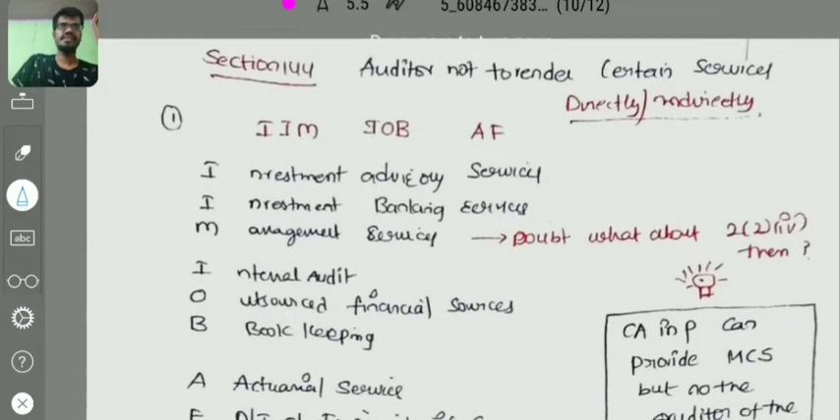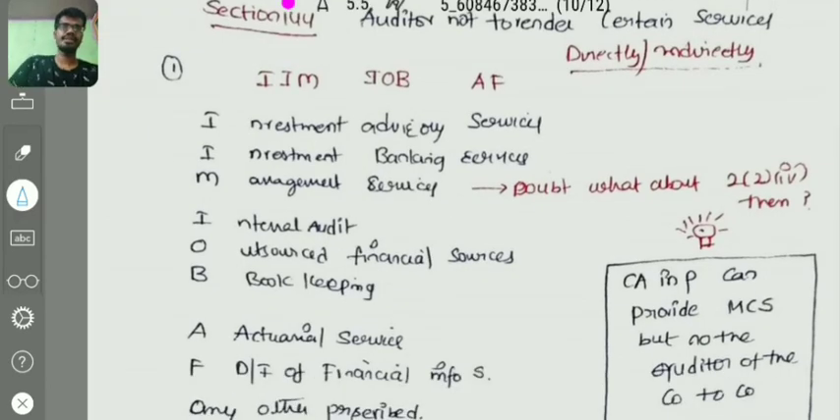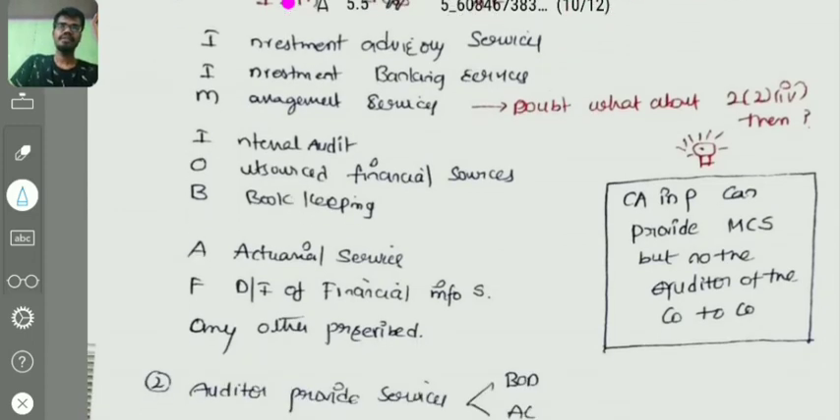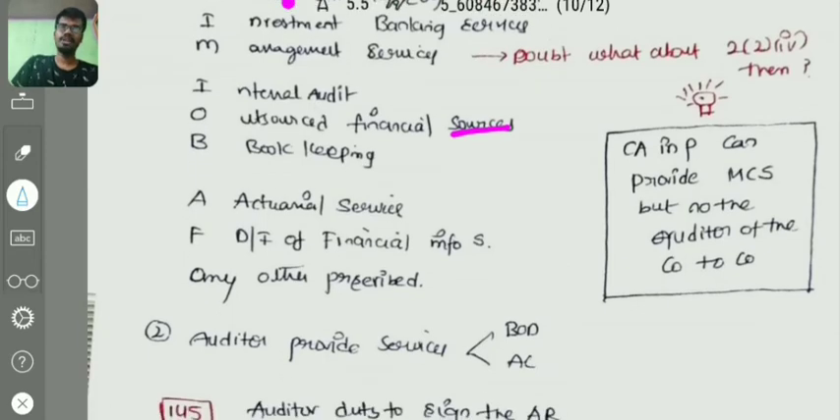And coming to our next section, that is 144, auditor not to render certain services. We have a shortcut: IIM, IOB, AF. What is IIM, IOB, AF? Investment advisory services, investment banking services, management services, internal audit services, outsourced financial services, and bookkeeping, actuarial services, design and implementation of financial information systems, and any other prescribed services, right?